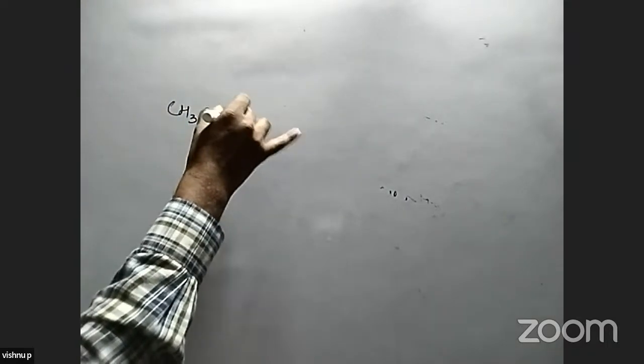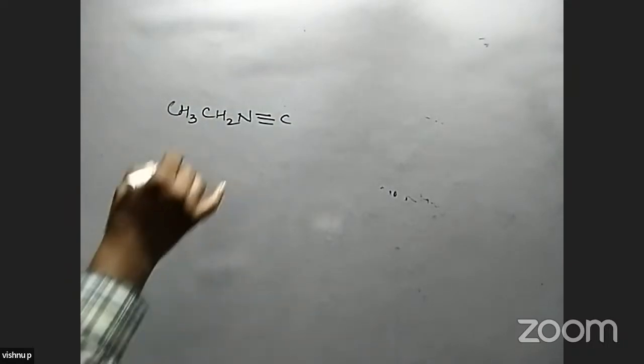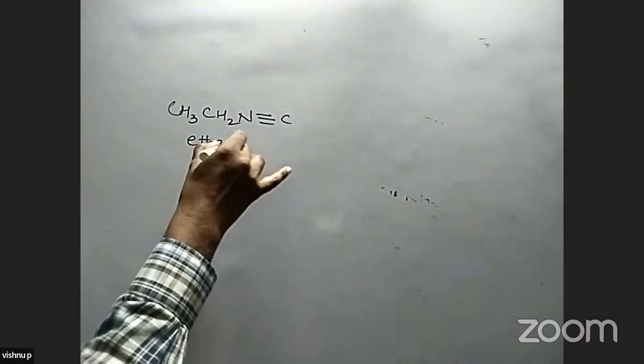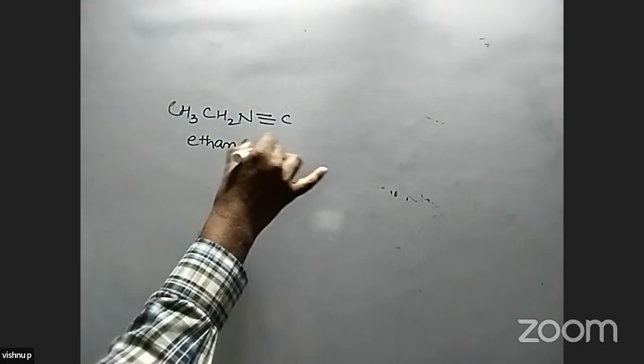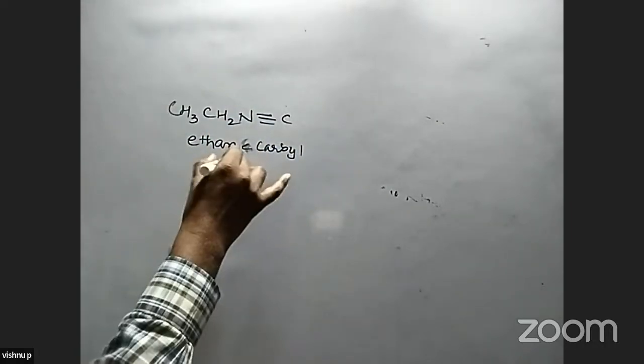But if we take an isocyanide, for example CH3CH2NC, what is that? It is ethane carbyl amine.